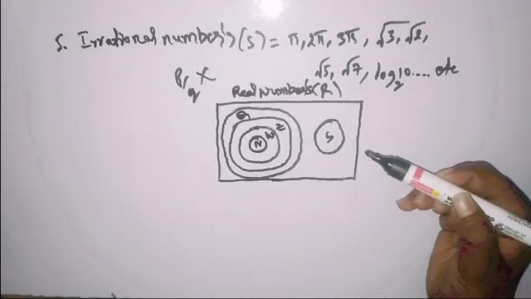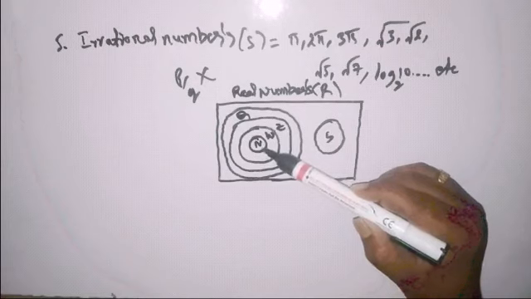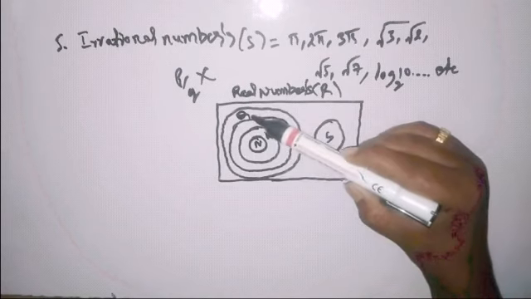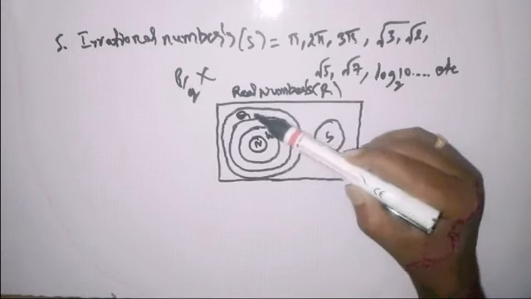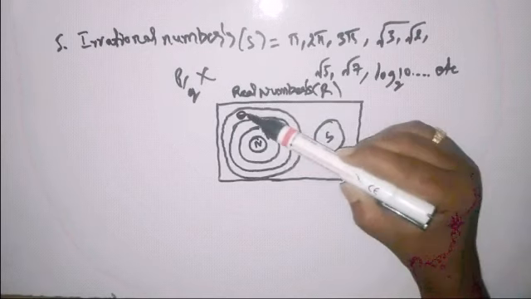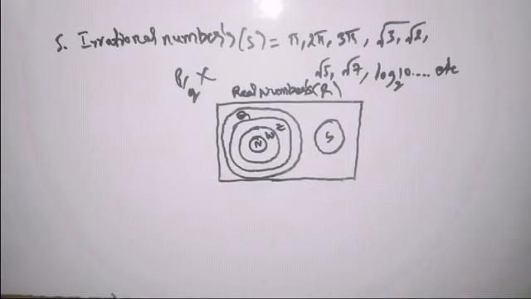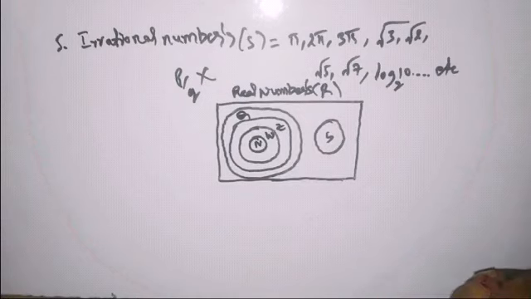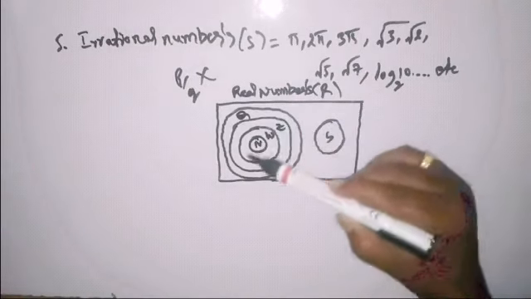See, at the starting I told you that all natural numbers are contained in rational numbers, all whole numbers are contained in rational numbers, all integers are contained in rational numbers. That means in rational numbers we can see all these three types. So if we mention rational numbers, it contains all the types. That is the reason we can say that the collection of rational and irrational means in rational numbers all these three types are also covered.